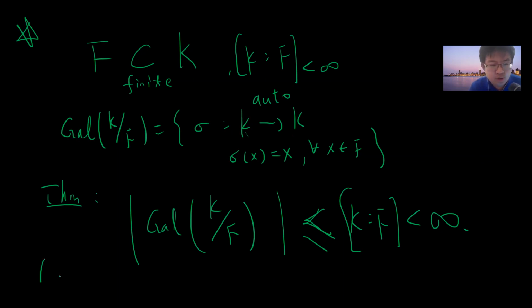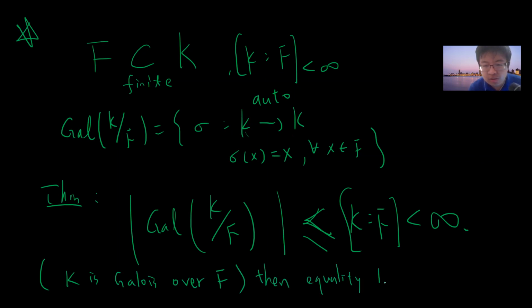Let me just write down: if K is Galois over F, then equality holds. This is a powerful theorem, right? Otherwise nobody knows what the Galois group is, because when your K becomes complicated, or comes from roots of some polynomials over F, it's very hard to compute a Galois group in general. But this theorem gives you a simple bound for the Galois group.